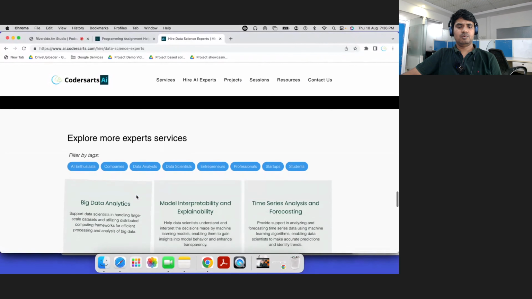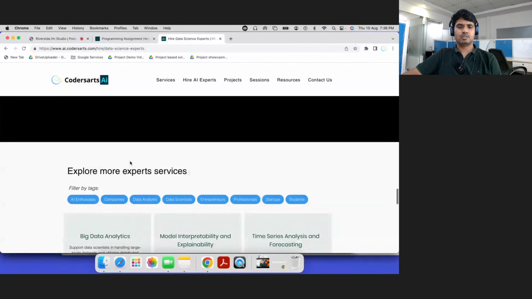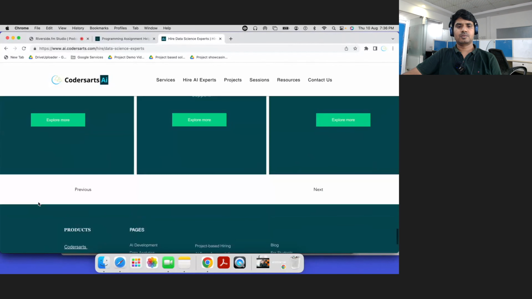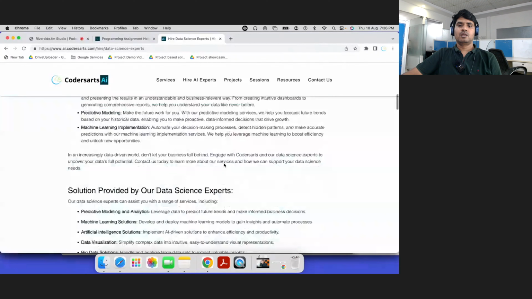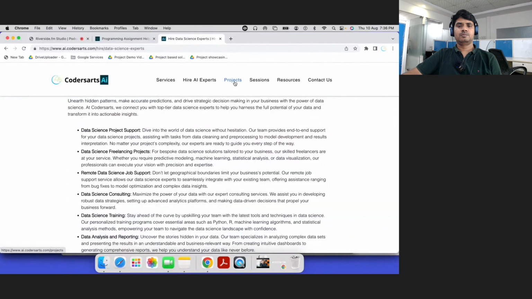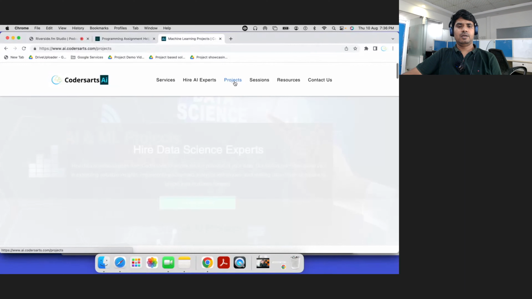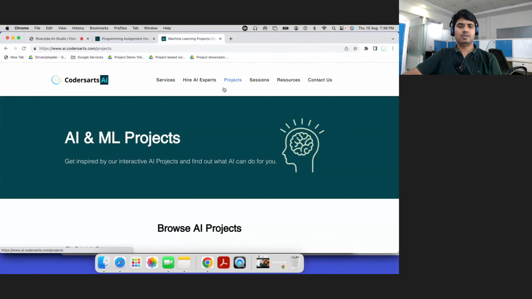Also the same thing here, but to whom we are offering these services, or what more expert services we can offer. These are obviously common things in companies. Most of these are needed: sometimes project-based hiring, sometimes hourly basis hiring, sometimes consulting, sometimes AI team augmentation, right? The most important part here is that day to day we are creating more and more AI prototypes, so that you will get the idea and can build a similar project, a similar idea. You can directly contact us, and we can help you at scale, or as quickly as possible.